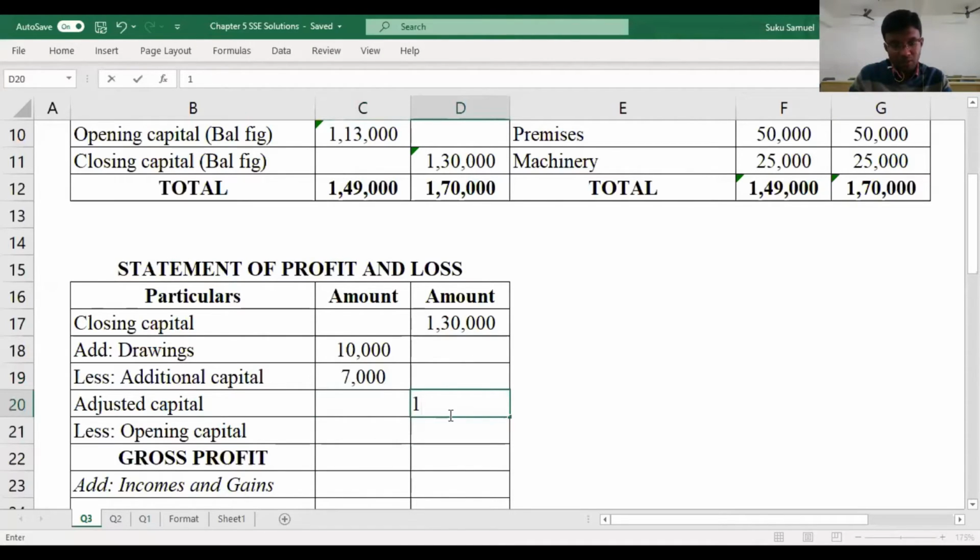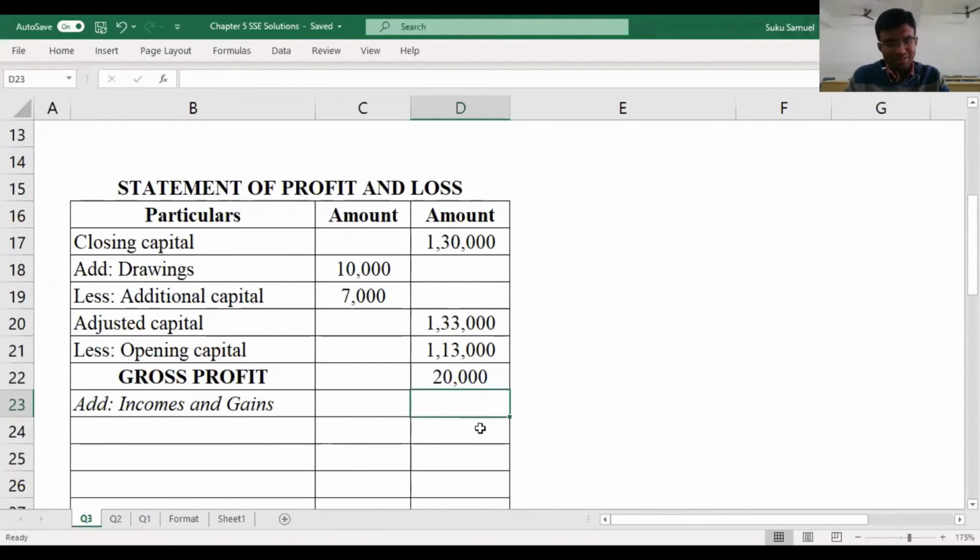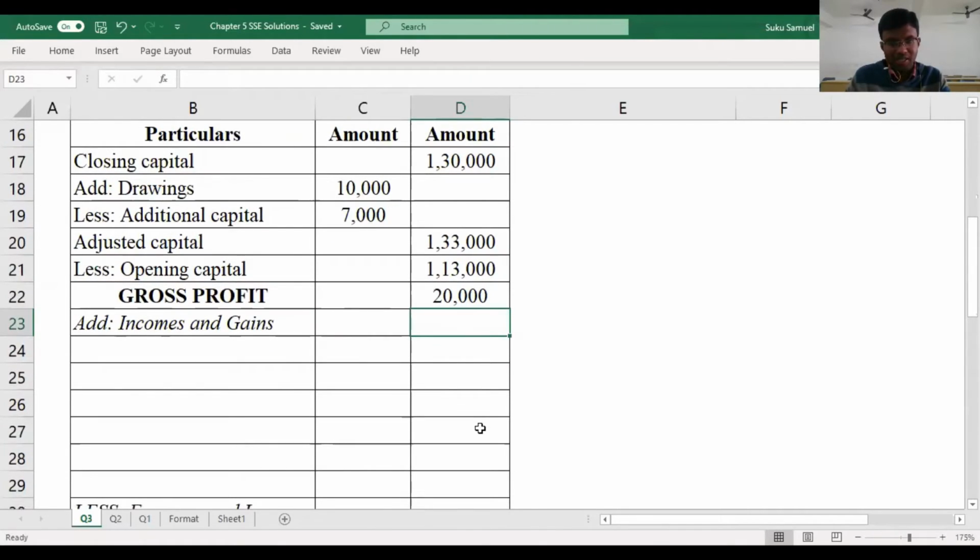The adjusted capital would be 1,33,000. Then how much is the closing capital? Closing capital is 1,13,000. So with that note, let us quickly calculate the gross profit. Gross profit is 20,000.